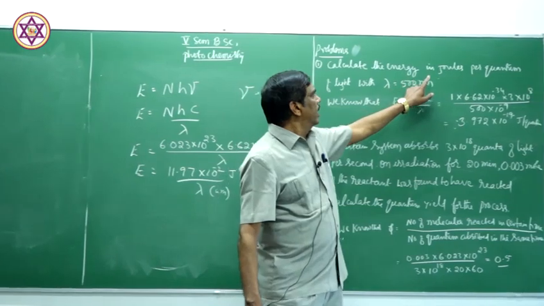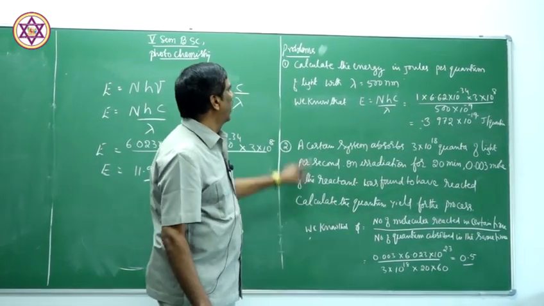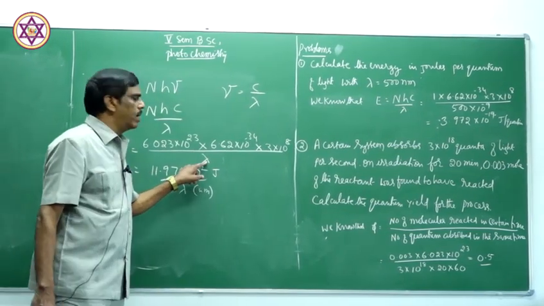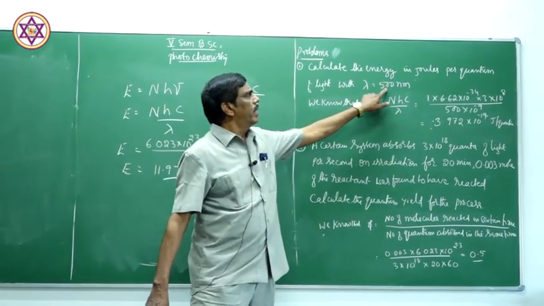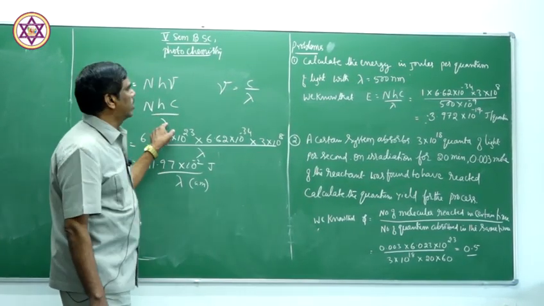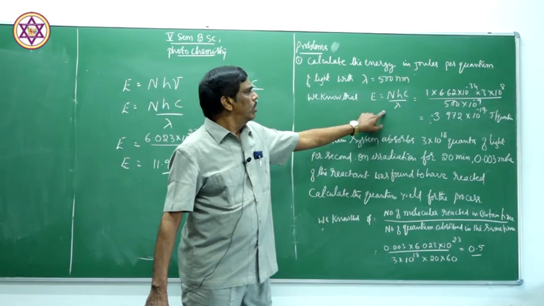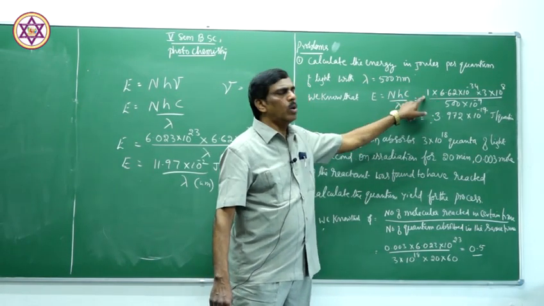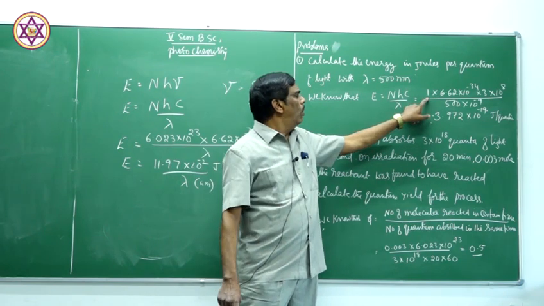Calculate the energy in joules per quantum of light with the wavelength 500 nanometers. So wavelength is given here, 500 nanometers. We know that E is equal to nhc by lambda. You substitute the values, for n equal to 1 mole.